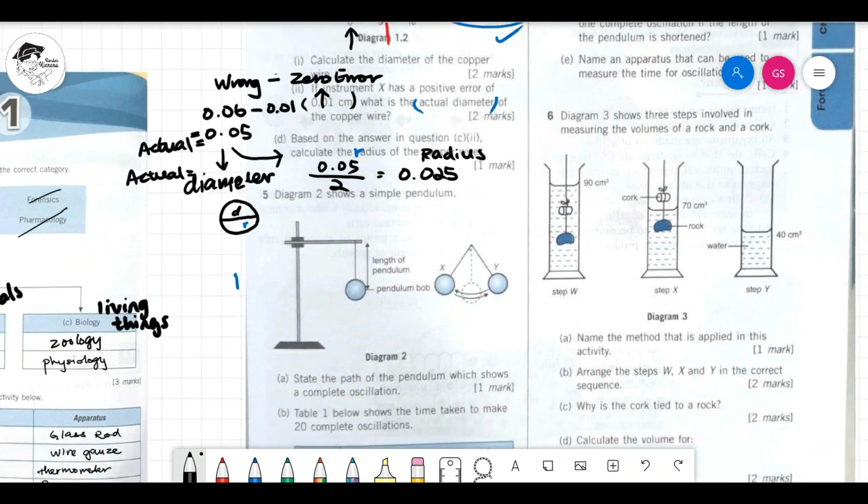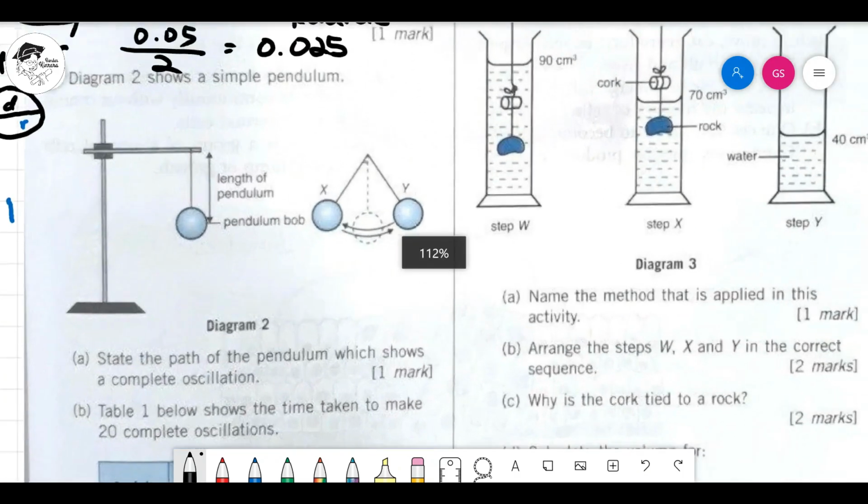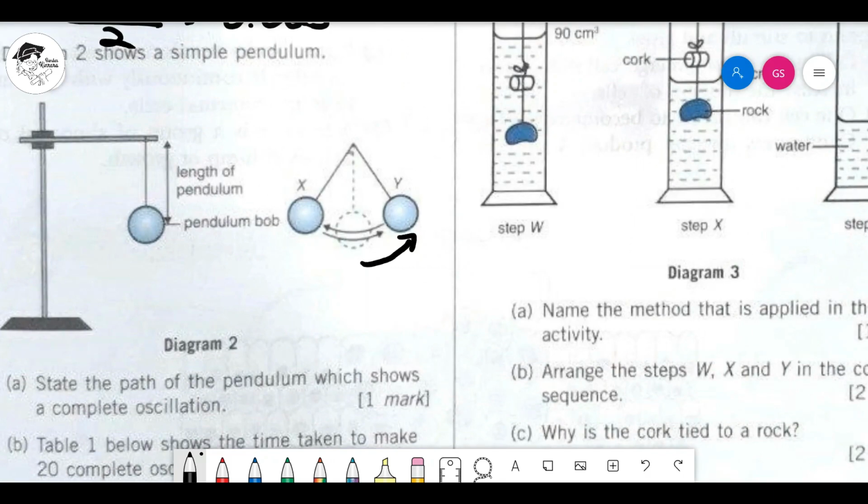They give an answer already, correct or not? Complete oscillation, very simple. From here, you swing to there, you swing to here, you swing back to here. Because you start in the middle, you're going to start and end in the middle. Simple. That's question 1 done.